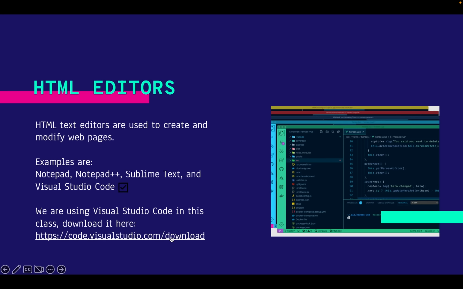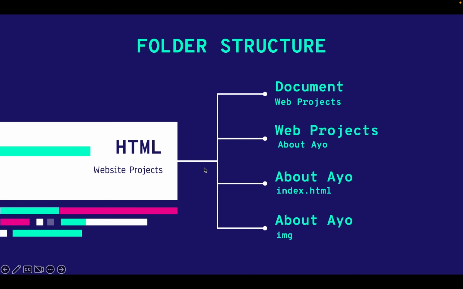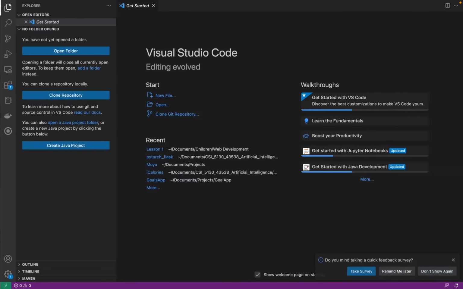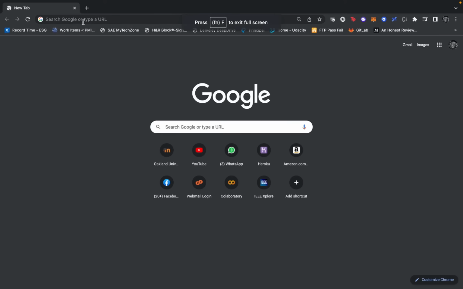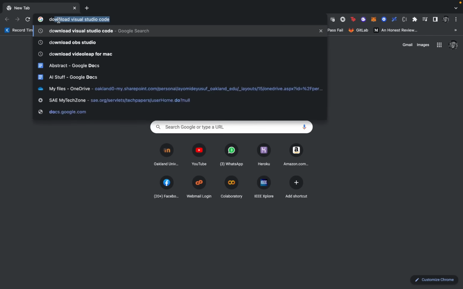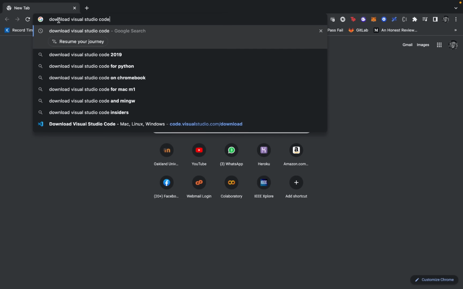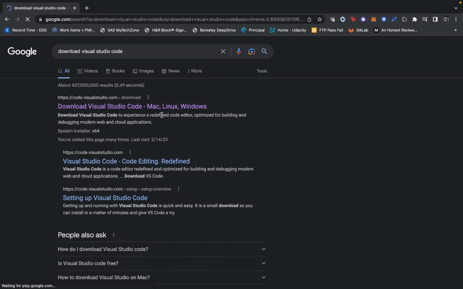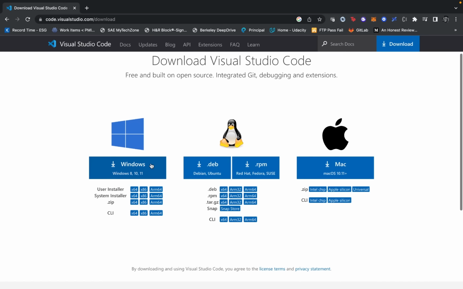For Visual Studio Code, give me a second. You type the URL in here, or you can just search "download Visual Studio Code" right here. Then you just click on this. If you are using Windows, you click on this. If you are using Mac, you download it. Then just follow the installer.